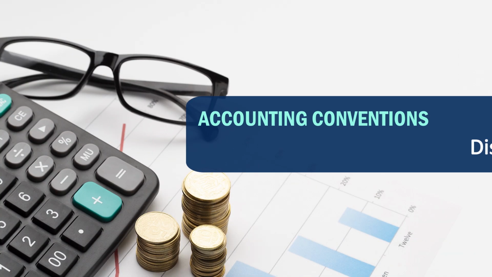The first one is disclosure. According to the disclosure convention, the business is supposed to disclose each and every transaction thoroughly. It means the business should not conceal any facts that can influence the decision of the different users, the various stakeholders, because if we do not disclose the facts of the business transaction, the various stakeholders will not be able to take a right decision.